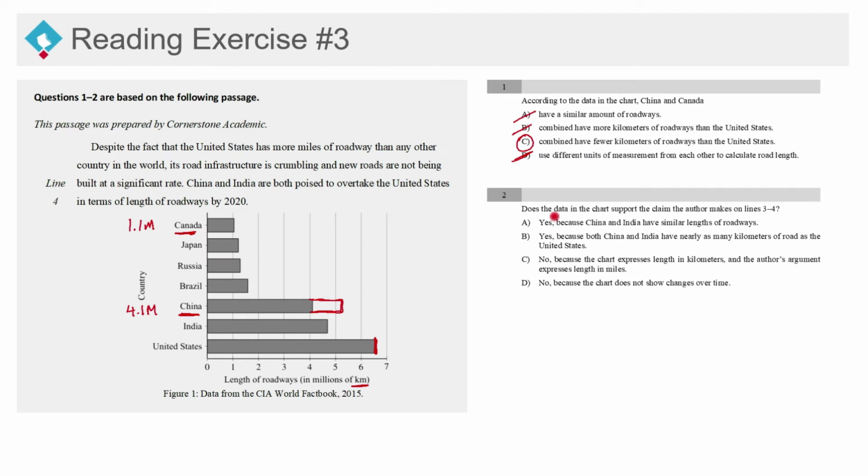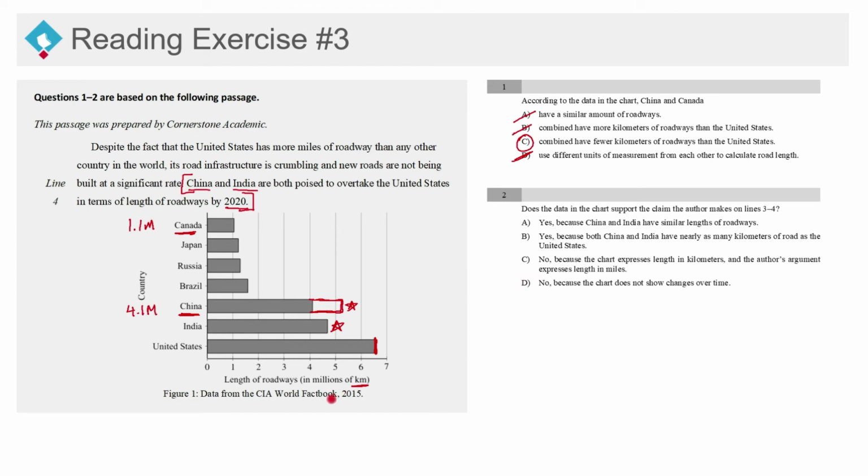Number 2, does the data in the graph support the claim the author makes on lines 3 to 4? So lines 3 to 4, here's the claim. China and India are both poised to overtake the United States in terms of length of roadways by 2020. This is a claim. It's saying that by 2020, China and India, so we're looking at China right here and India right over here, are poised to take over the United States in terms of length of roadways by 2020. Is there any evidence to support this? Does the data in the chart support this?